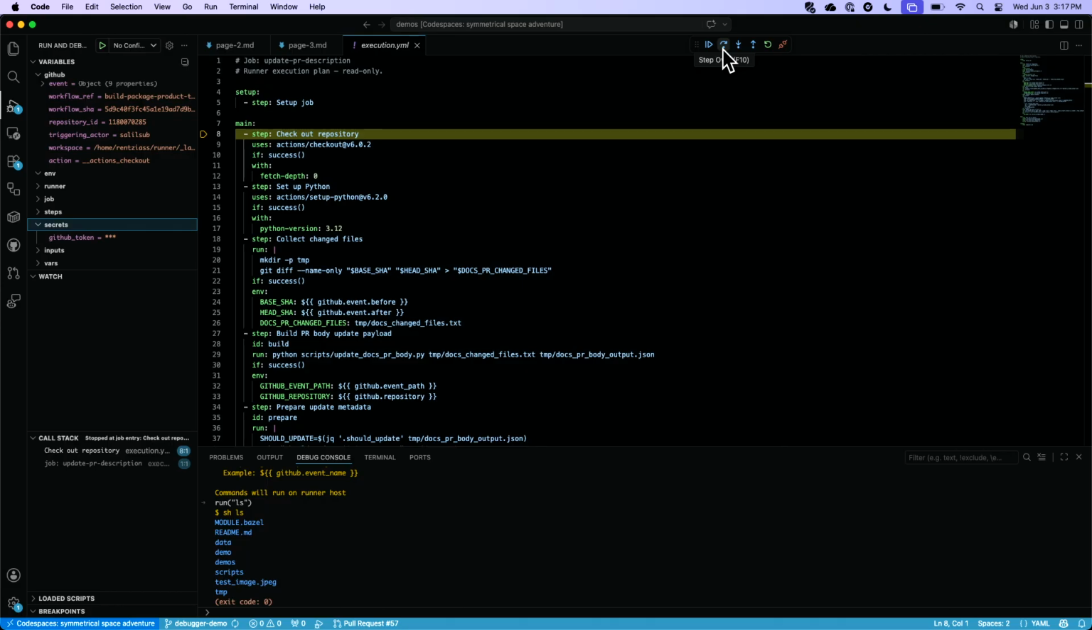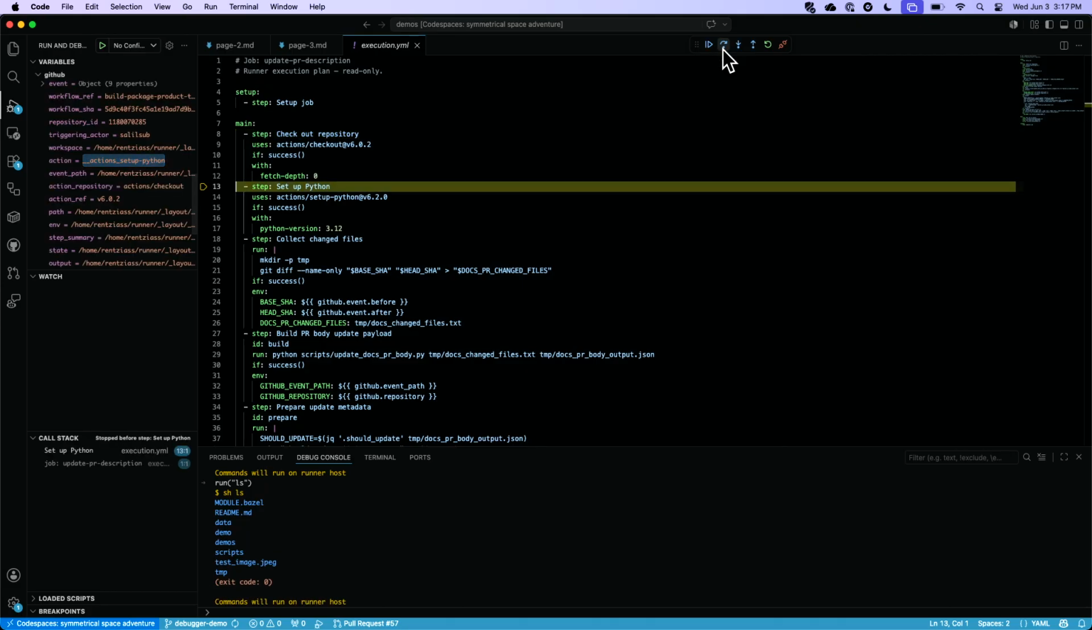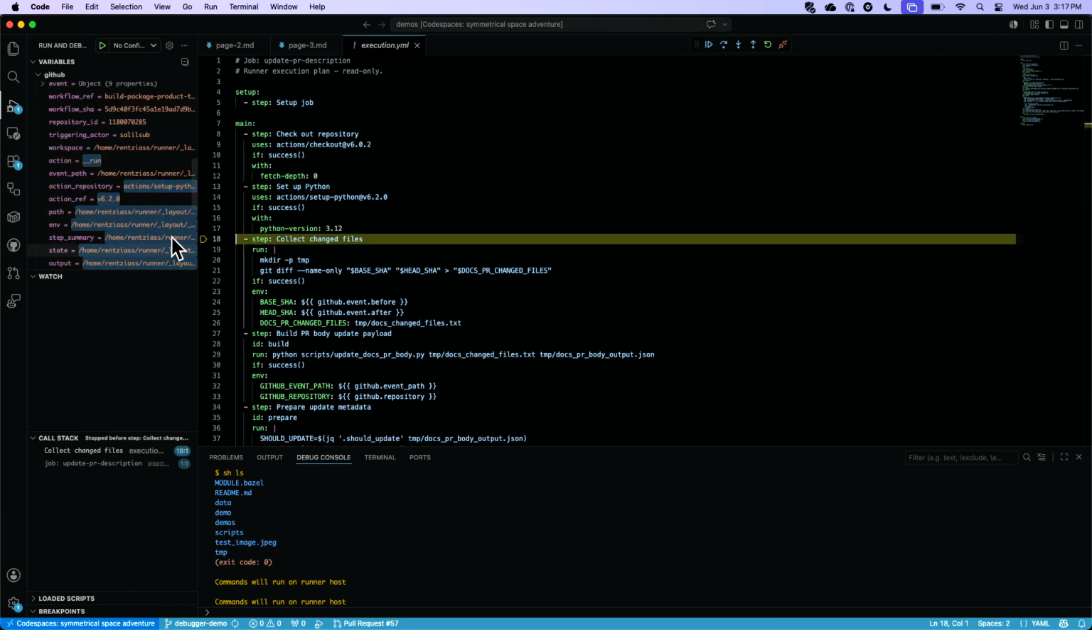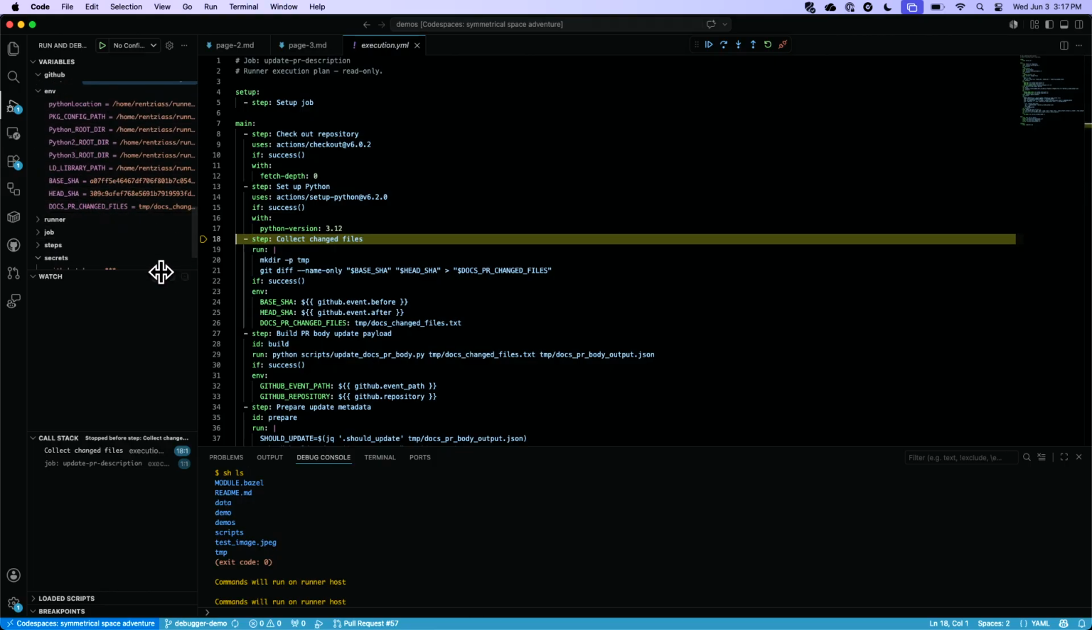My first two steps, checking out the repository and setting up Python, probably not likely that either one of those two is the issue. But if I go to this step of collect changed files, what this is basically doing is creating a temporary directory, and then doing a git diff between two commits, and writing that value out to a particular value. So why don't we scroll down and see what those values are?